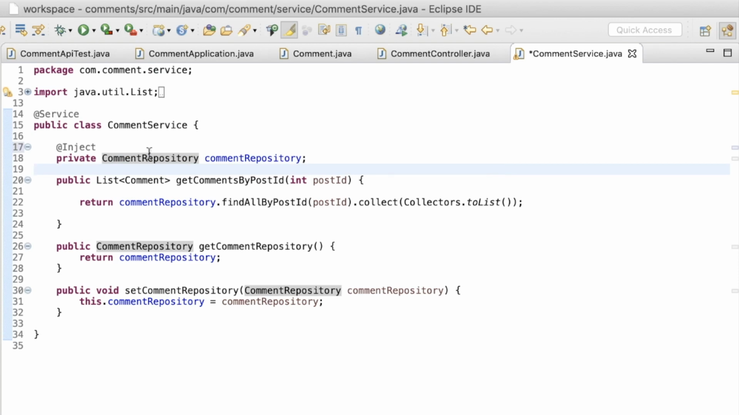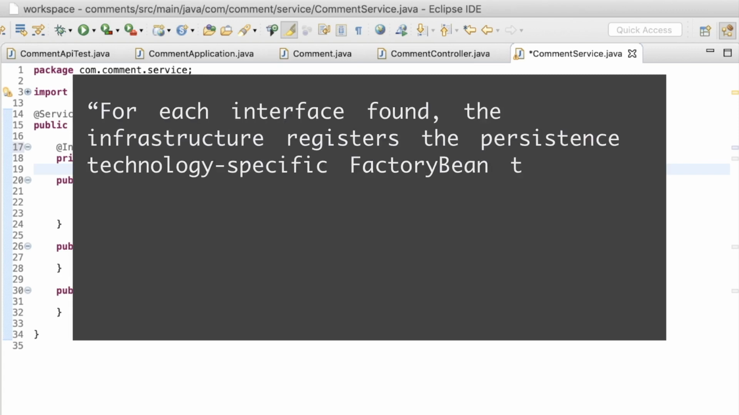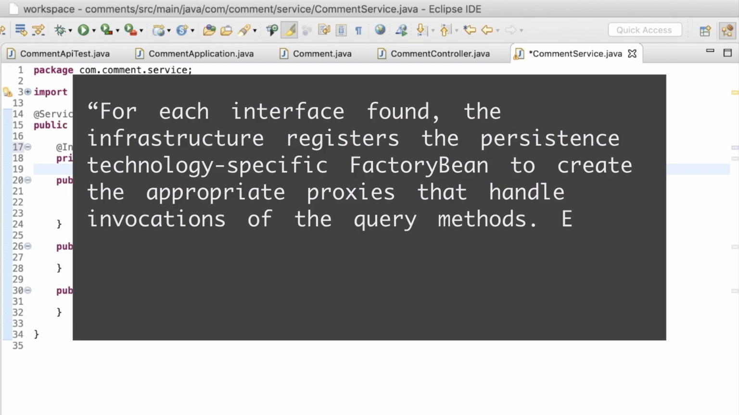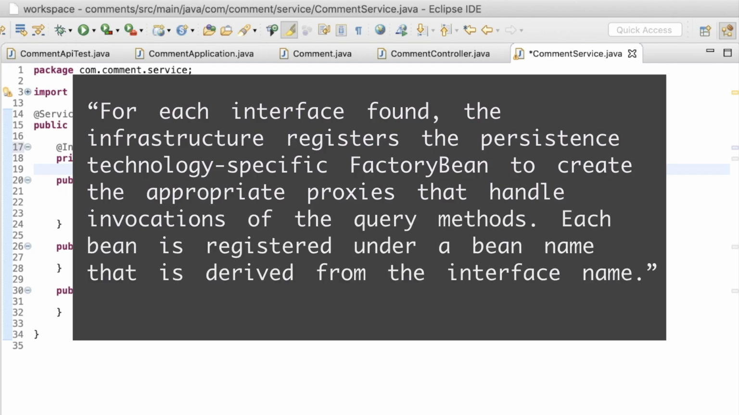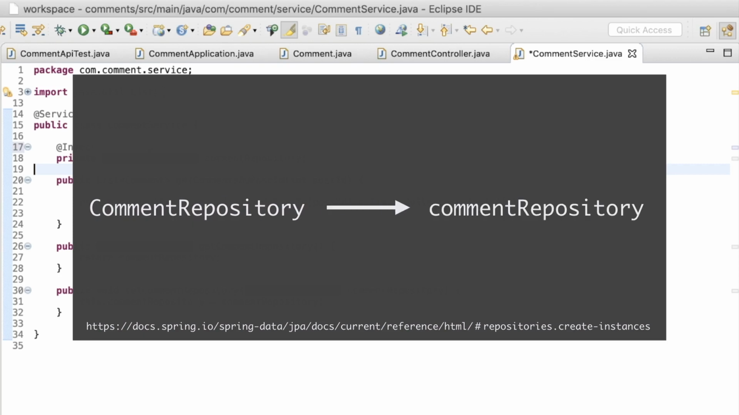Because I have Spring Data JPA as a dependency in the classpath, Spring will scan com.comment and all its subpackages for interfaces extending Repository or one of its sub-interfaces. For each interface found, the infrastructure registers the persistence technology-specific factory bean to create the appropriate proxies that handle invocations of the query methods. Each bean is registered under a bean name that is derived from the interface name. For example, the CommentRepository will be registered as commentRepository with a lowercase c at the beginning.